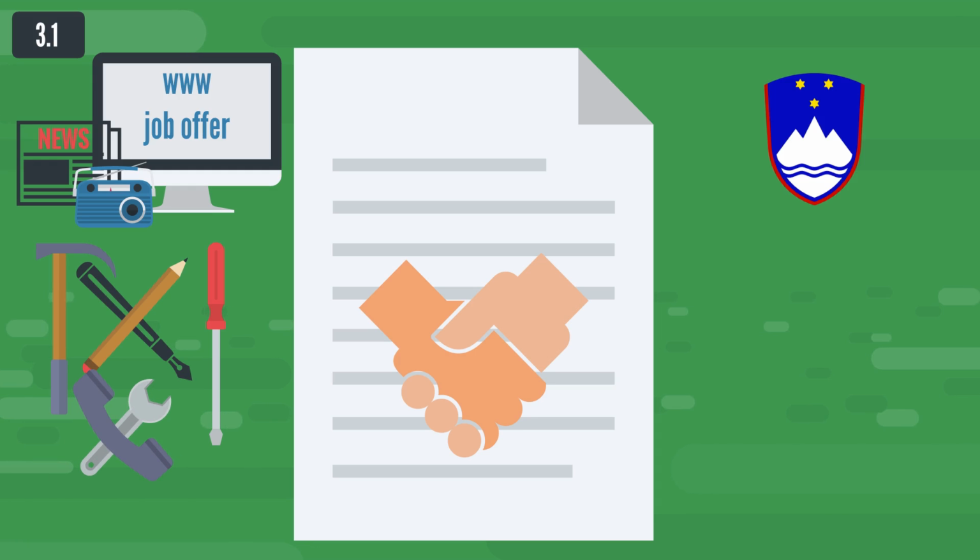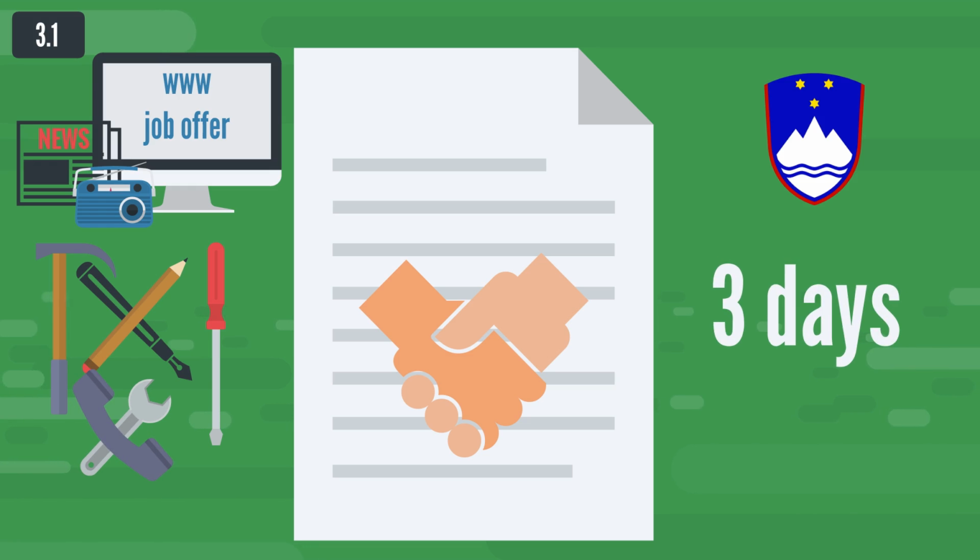The publication of free work must include the conditions for performing the work and the deadlines for the application. This time limit may not be shorter than 3 days. You can apply for free work using the application requirement form for workers or trainees, which can be completed and submitted through the Employment Service website. A worker must not start work before concluding an employment contract. If the date of the entry into the contract is not specified, it shall be deemed to be the date of conclusion of the employment contract.